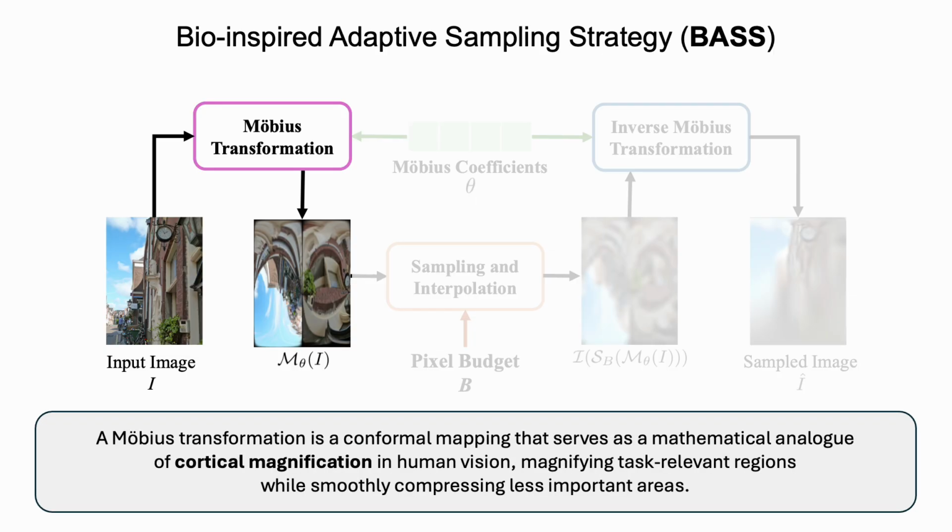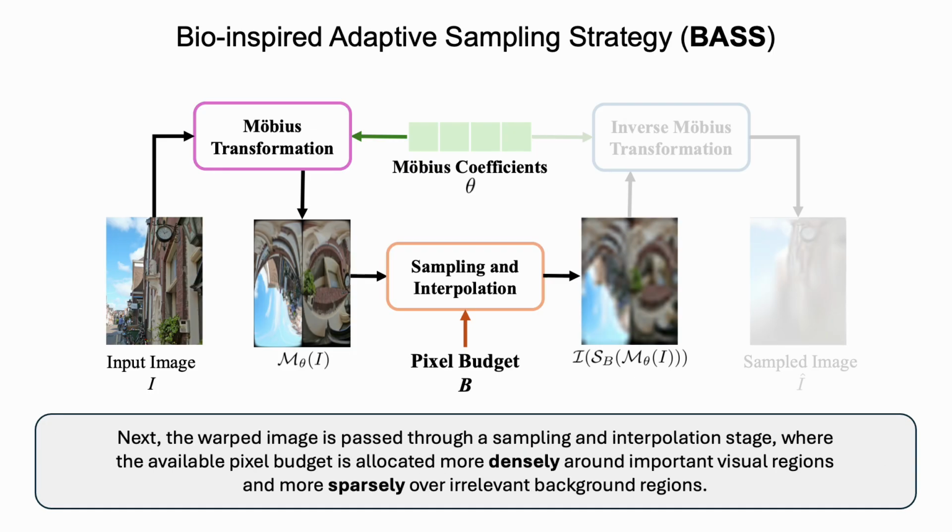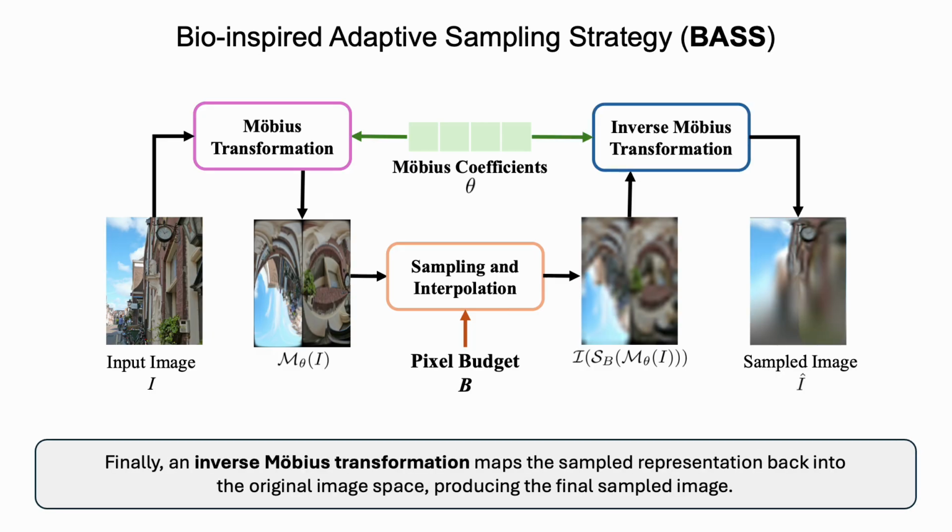A Mobius transformation is a conformal mapping that serves as a mathematical analog of cortical magnification in human vision, magnifying task-relevant regions while smoothly compressing less important areas. The transformation is controlled by a set of learned Mobius coefficients, which determine how the image should be spatially reallocated for the current reasoning task. Next, the warped image is passed through a sampling and interpolation stage, where the available pixel budget is allocated more densely around important visual regions and more sparsely over irrelevant background regions. Finally, an inverse Mobius transformation maps the sampled representation back into the original image space, producing the final sampled image.